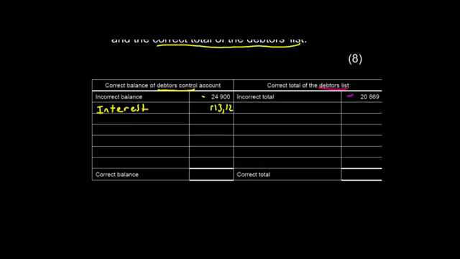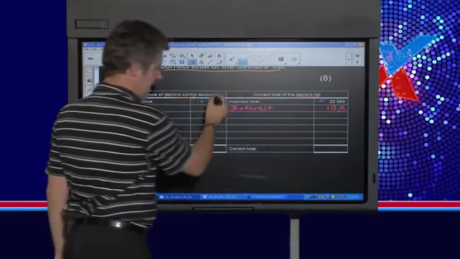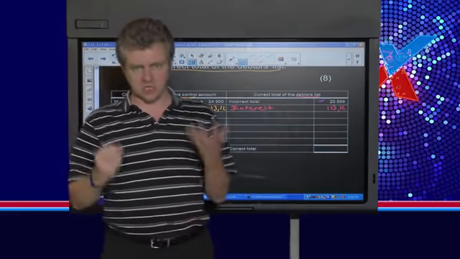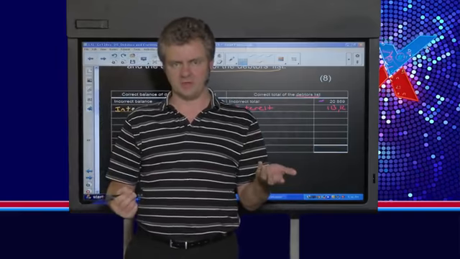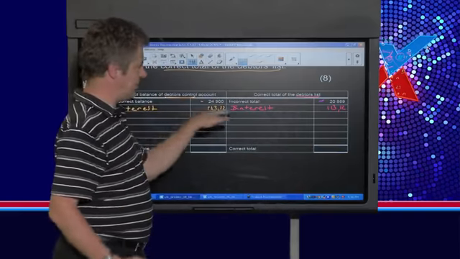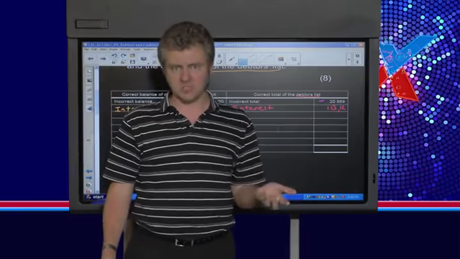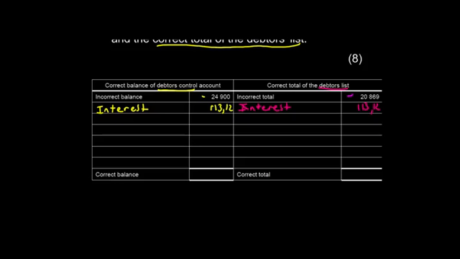So we're going to put the 113 rand, sorry, let's just get that right, 113 rand and 12 cents, and again, you can call it interest. So bear in mind that that is not going to affect the reconciliation. If you add 113 to both sides, you're not going to get a change in the difference. There is just a transaction that was omitted. But we have to work out what the correct total should have been, and in that way it's going to balance.